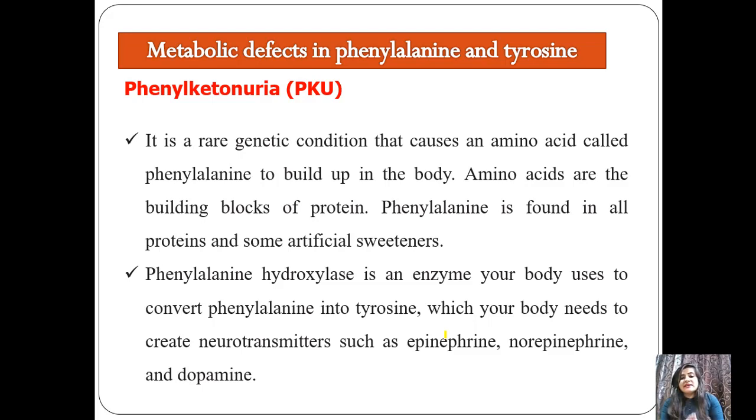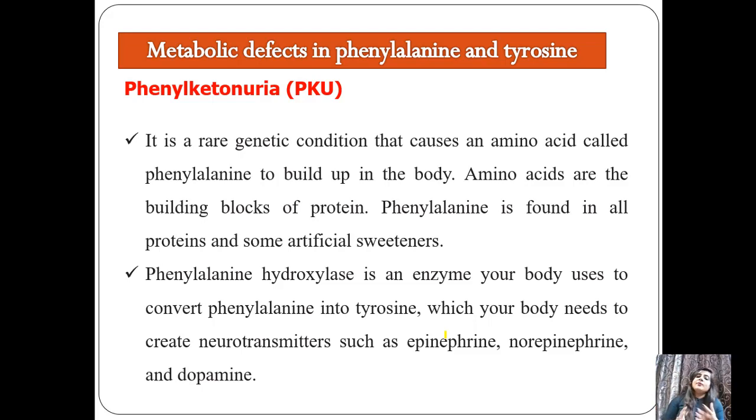It is a genetic condition that causes an amino acid called phenylalanine to build up in our body, because the conversion of phenylalanine to tyrosine is stopped. Generally there is a conversion of phenylalanine to tyrosine, but now it's not happening. So phenylalanine will increase in the urine.